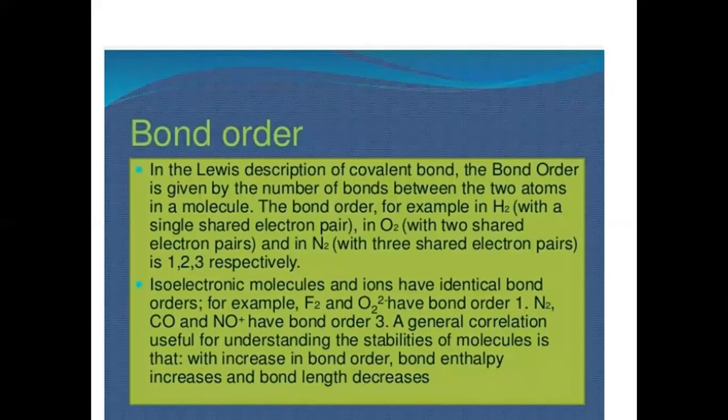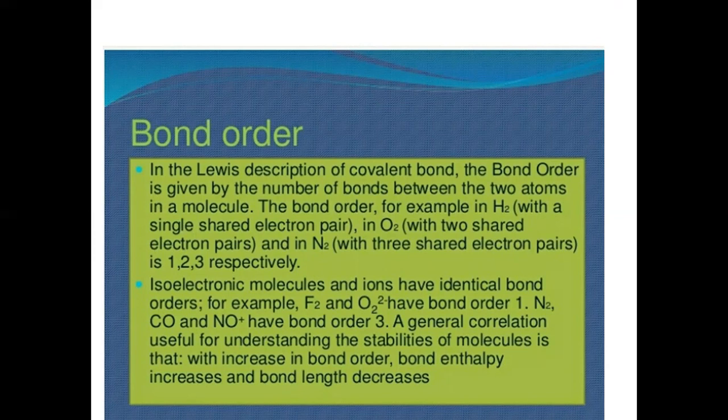Isoelectronic species have the same bond order. For example, F2, fluorine, and O2 2 minus both have 18 electrons, so bond order in both will be 1. N2, nitrogen, CO, carbon monoxide, and NO plus all have 14 electrons, so these are all isoelectronic species.